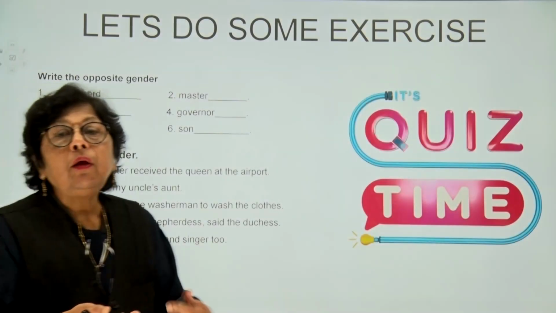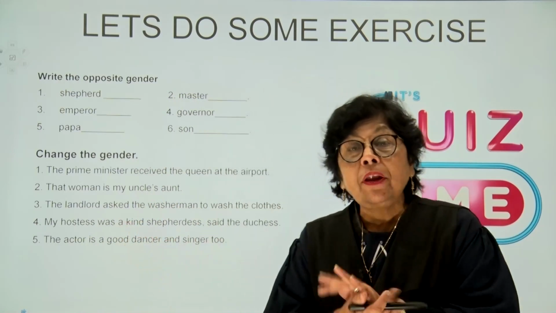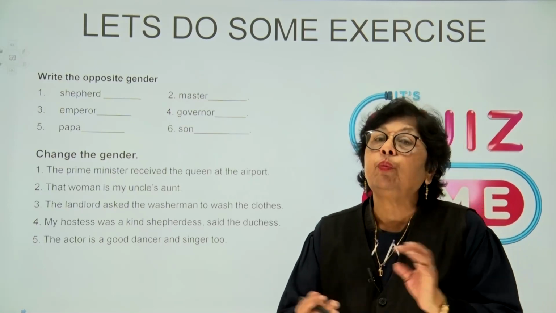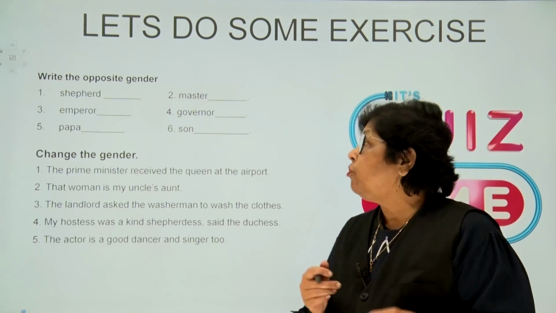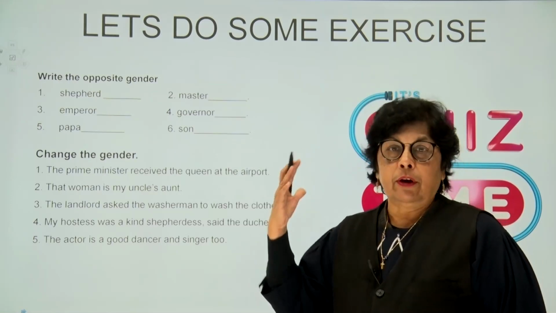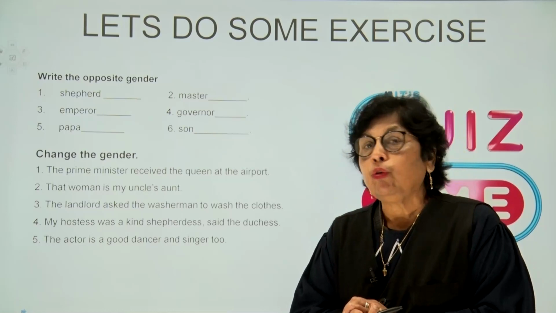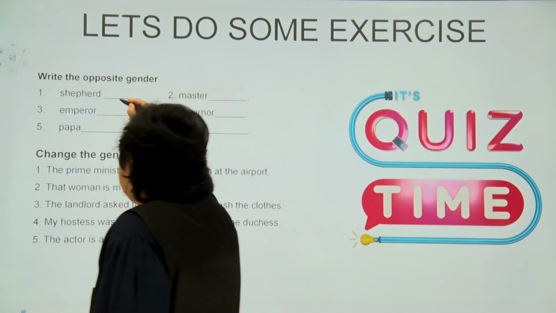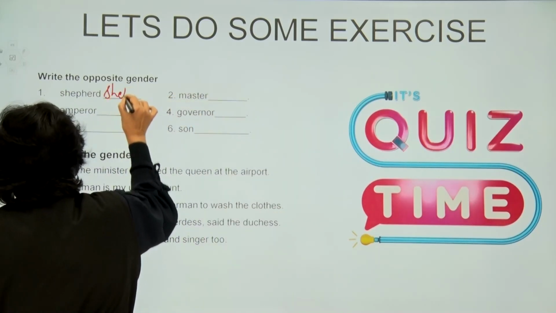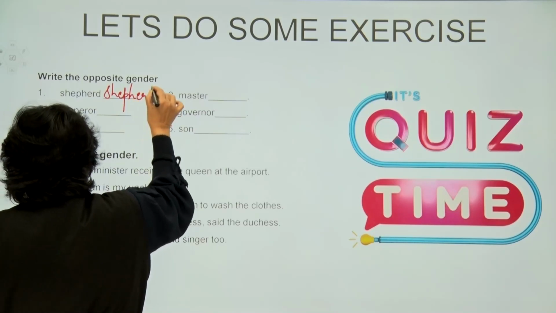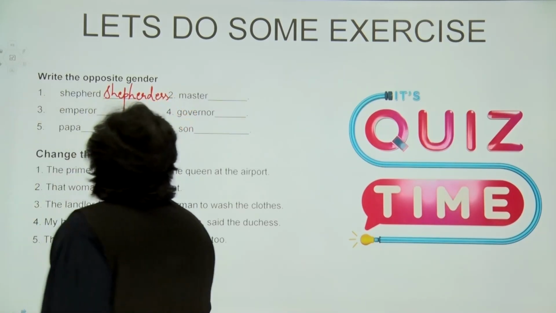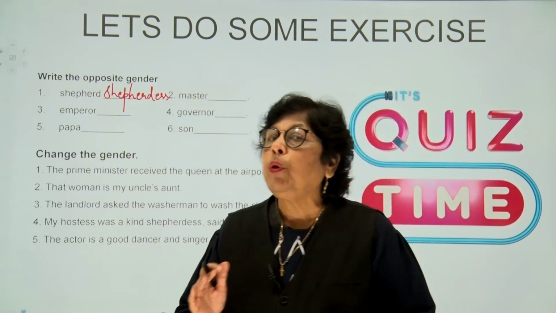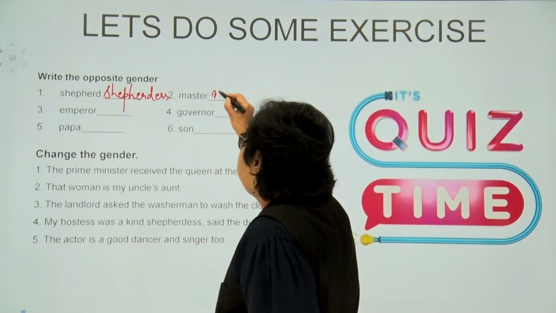Well, children, it's quiz time now. After having understood about genders, let's work out this particular exercise. Now, in the first exercise that we have, it is write the opposite gender, right? So let's go about it. They are in the masculine. Let's convert them into the feminine. Now, shepherd would be shepherdess. Now, let us come to master. Master will definitely not be masteress. The master will be into mistress.